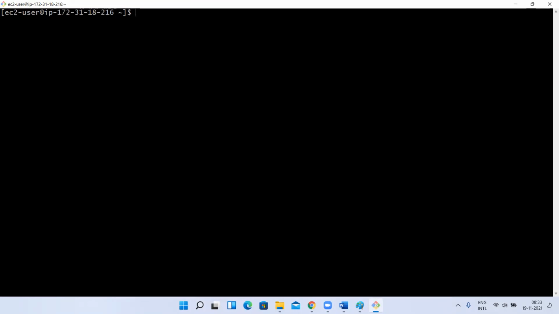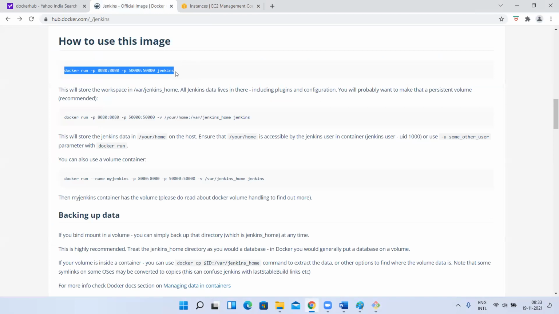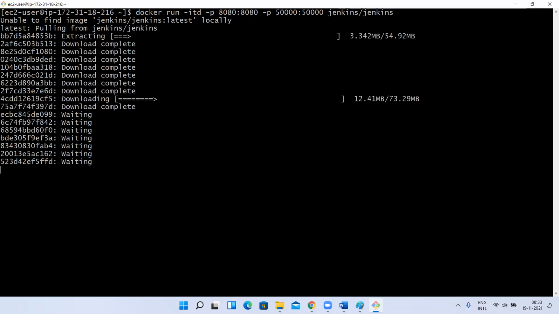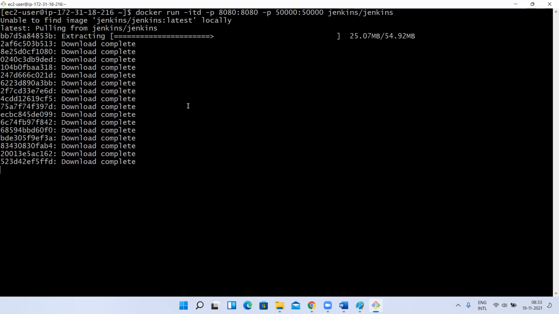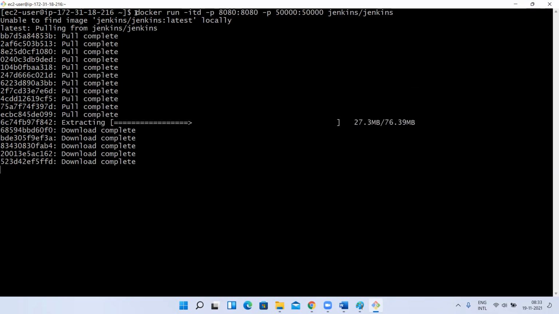Now, what I'll do is I'll try to create this container, but with that Jenkins/Jenkins image. I'm not giving a tag, but I want to run it in detached mode, so I'm giving -itd. This Jenkins image is not there locally, so it is pulling, and as I've not given the tag, it is pulling the latest image. So there are two ports. I am explaining that, so let's try to understand this.